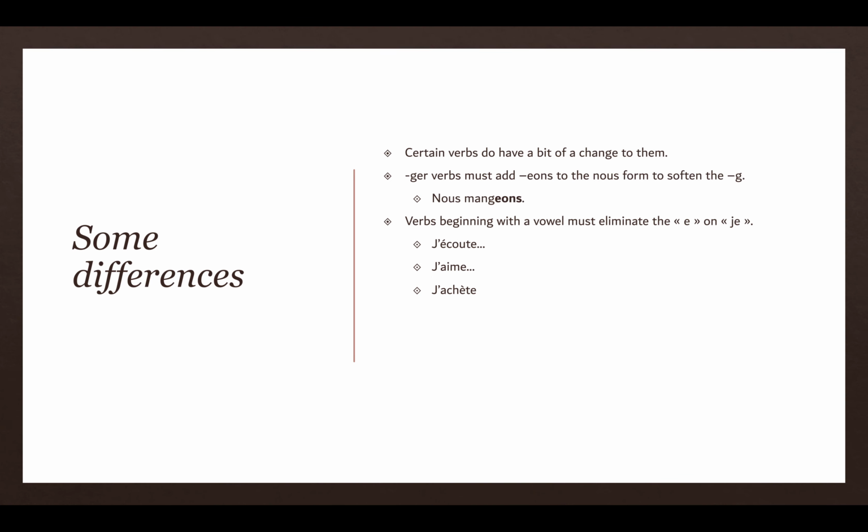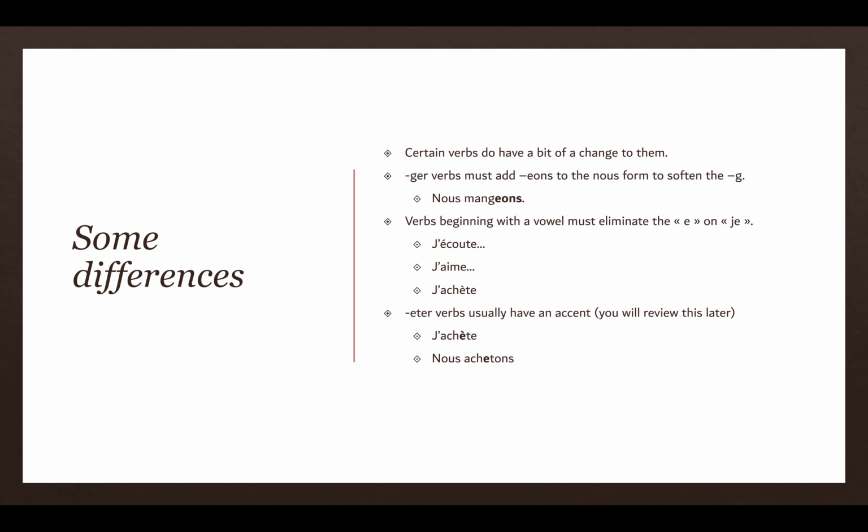Verbs beginning with a vowel have to eliminate the E on the je form. So j'écoute, j'aime, j'achète. And the ETER verbs usually have an accent. So j'achète, you notice that the accent appears on that first E there. But nous achetons doesn't.